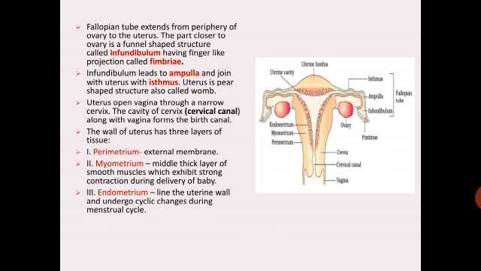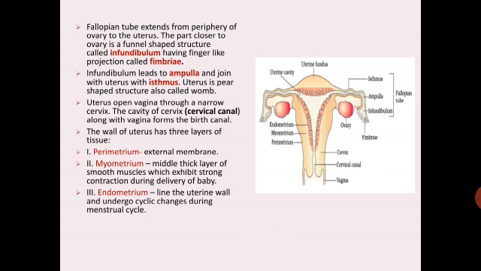The wall of the uterus has 3 layers of tissue. The outer perimetrium, which is the external membrane; the middle myometrium, a thick layer of smooth muscles which exhibit strong contraction during delivery of the baby; and the inner endometrium. It lines the uterine wall and undergoes cyclic changes during the menstrual cycle.